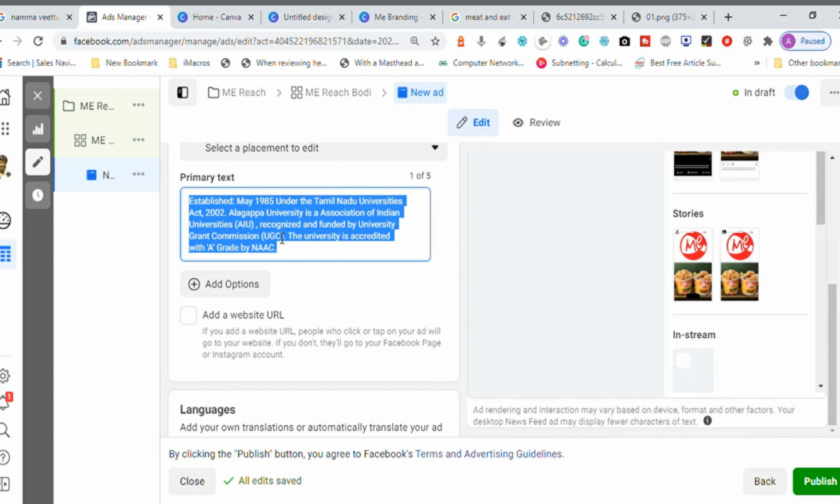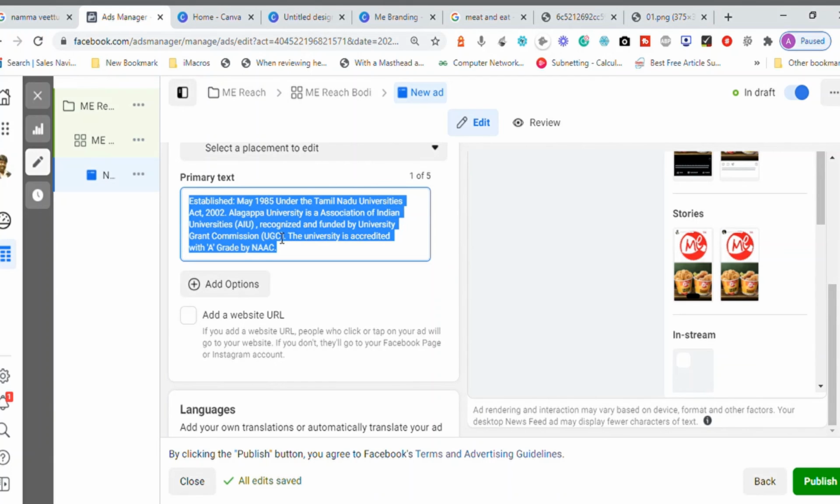Hit publish, it will go. If you have balance in your account, this advertisement will go live. If there is no balance in your account, you have to upload your cash. Remember, based on the terms and conditions that Facebook has, it may approve your campaign, or it may disapprove your campaign.